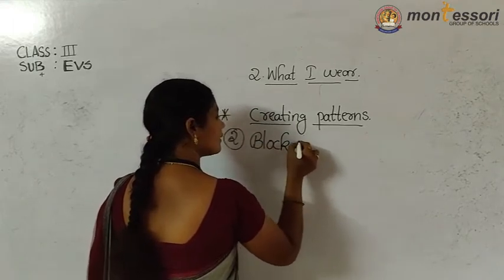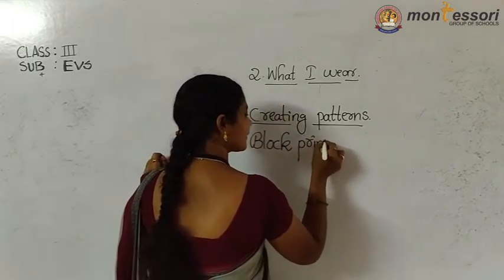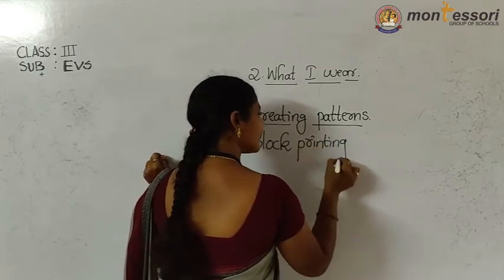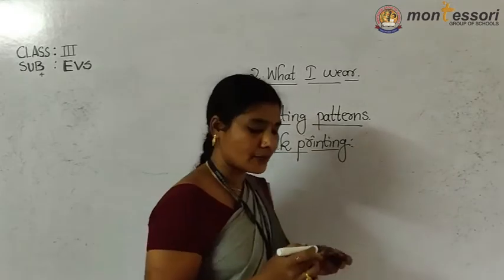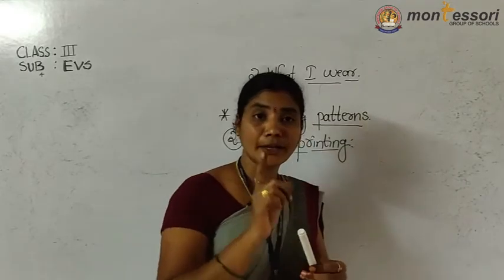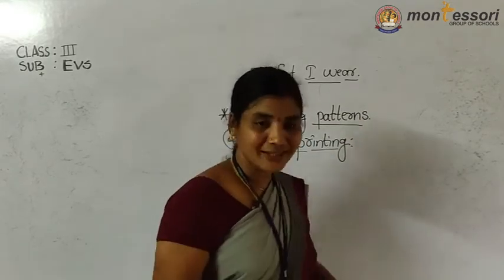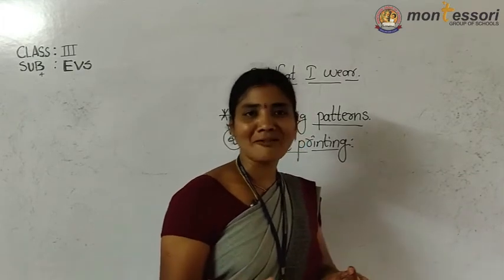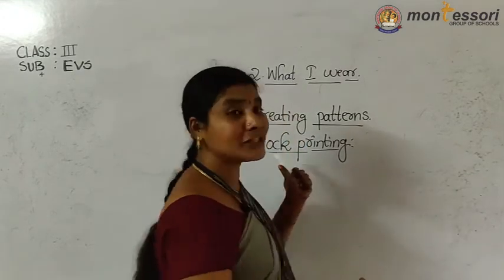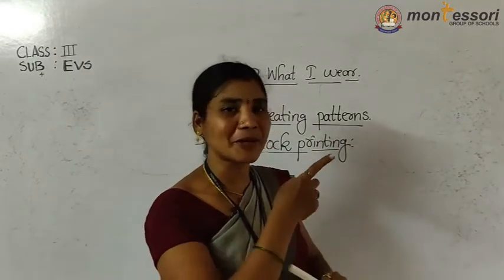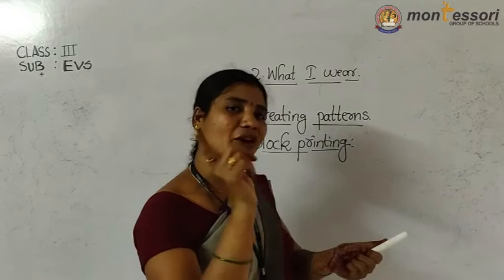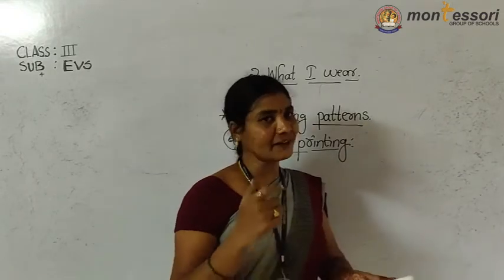Block printing. If you listen to the video carefully now, you will understand easily, children. So block printing. Earlier there was the tie and dye method, and how is it easy now? Here also we are using blocks. What blocks? Wooden blocks for printing purposes. So that is the meaning of block printing. Okay, in detail we will discuss.